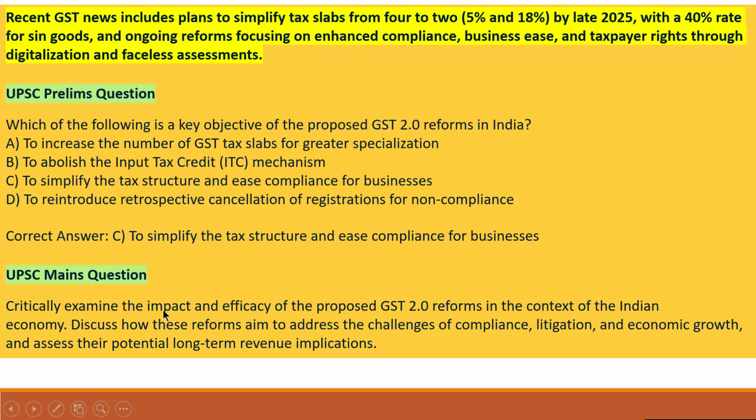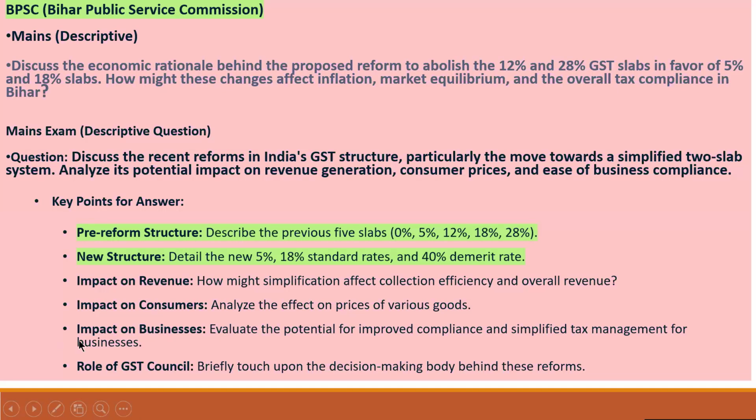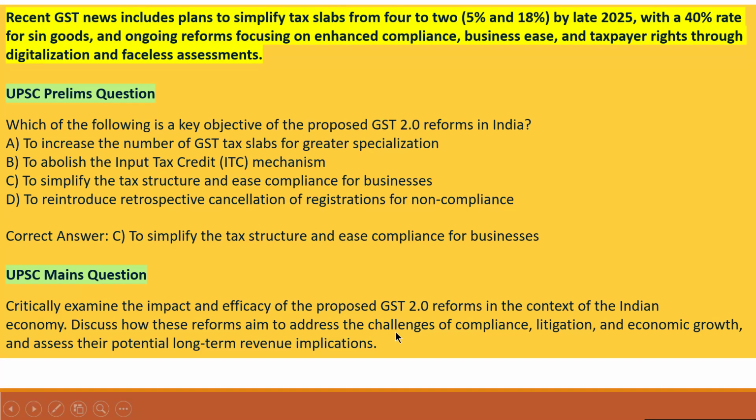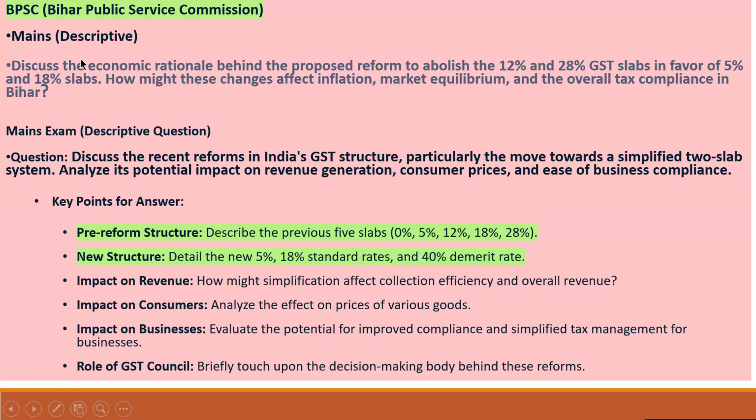Mains question, UPSC: Critically examine the impact and efficacy of the proposed GST 2.0 reforms in the context of the Indian economy. Discuss how these reforms aim to address the challenges of compliance, litigation, economic growth, and their potential long-term revenue implications. BPSC mains question: Discuss the economic rationale behind the proposed reform to abolish the 12% and 28% GST slabs in favor of the 5% and 18% slabs. How might these changes affect inflation, market equilibrium, and overall tax compliance in Bihar?